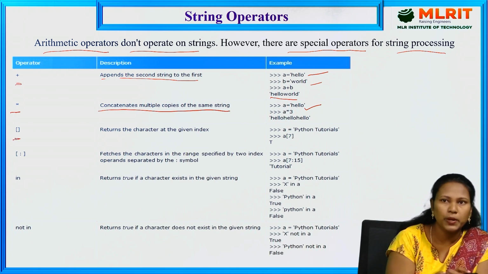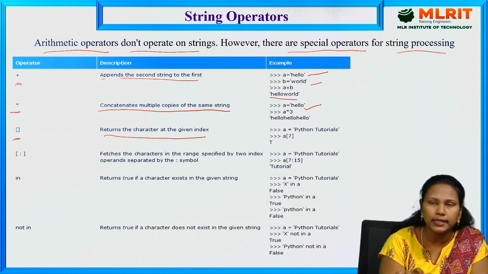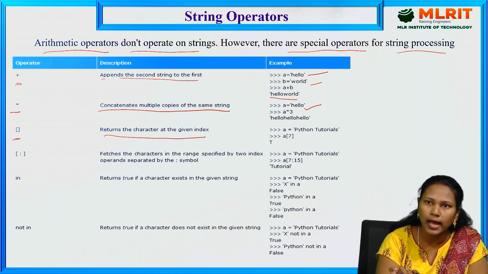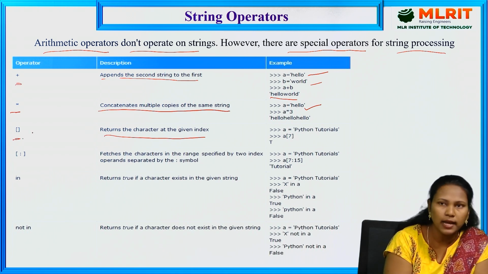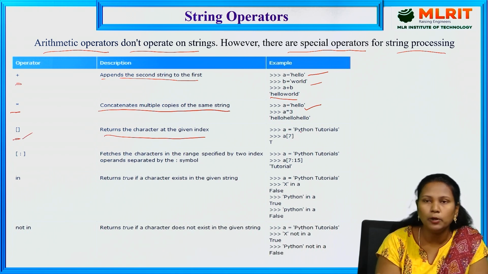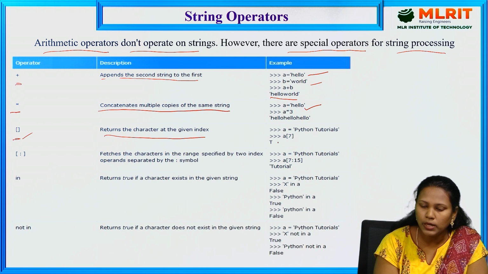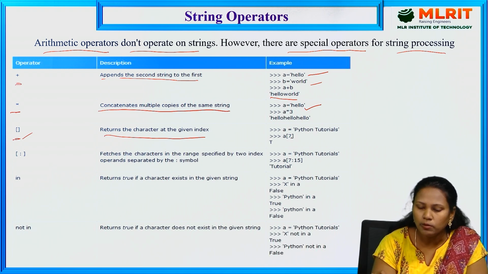Next one, square brackets. It returns the character at the given index. If you want to access a character, we need to use indexing. So A equal to Python tutorials. Here you are specifying A of 7, where 7 is the index value, so you are accessing that particular character.